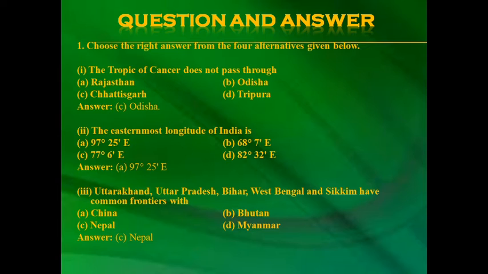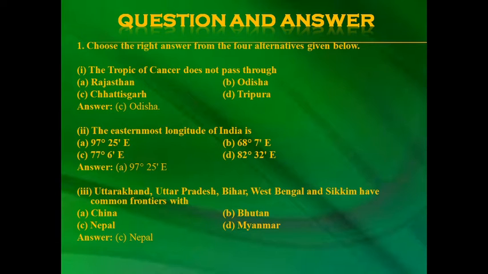The first question is, the Tropic of Cancer does not pass through Rajasthan, Odisha, Chhattisgarh, Tripura. The answer is Odisha. The easternmost longitude of India is 25 degree, 97 degree 25 east, 68 degree 7 east, 77 degree 6 east, 82 degree 37 east.